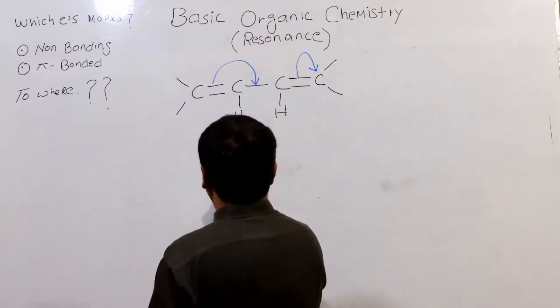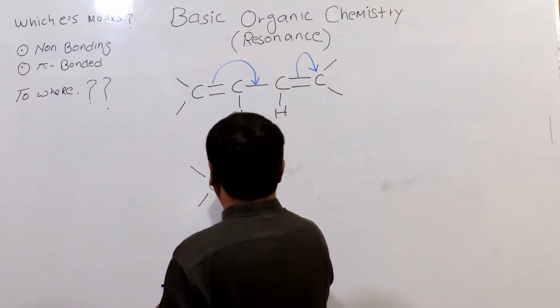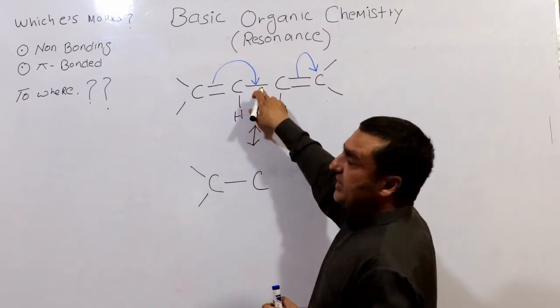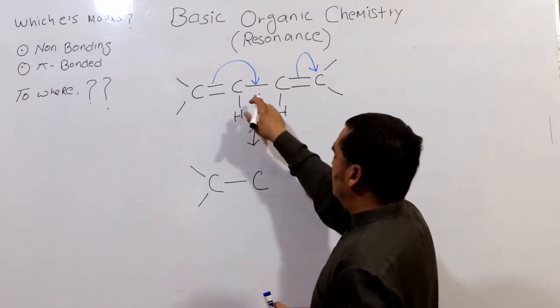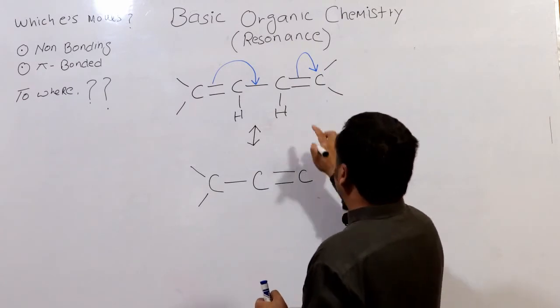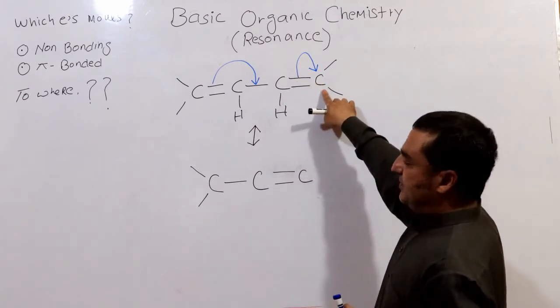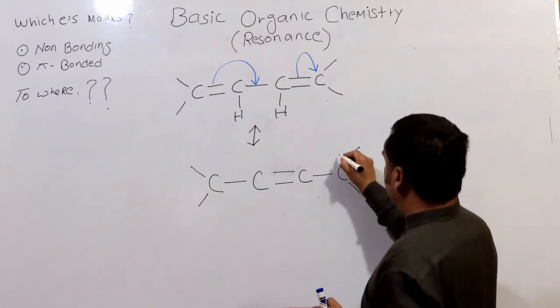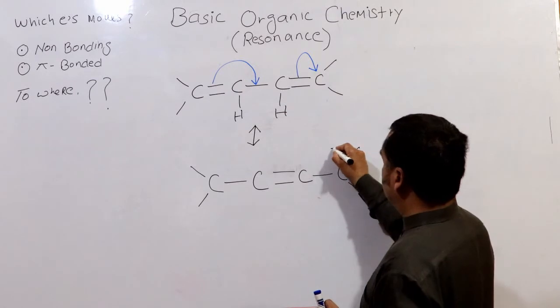Now I have to write it like this. Those electrons come and sit here and form a double bond between those two carbons. Those two electrons now sit on this carbon and will create a negative charge.